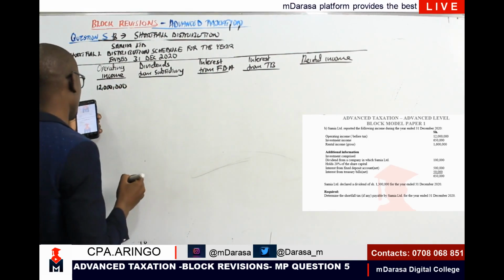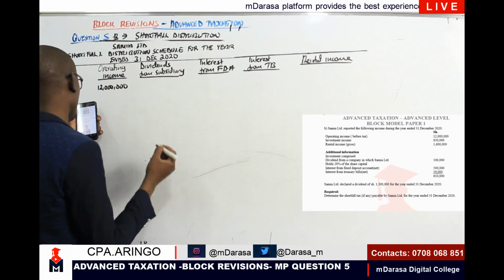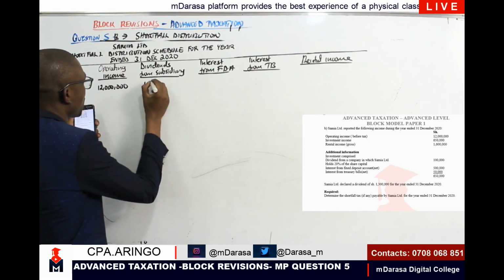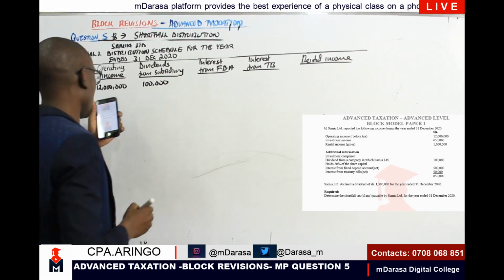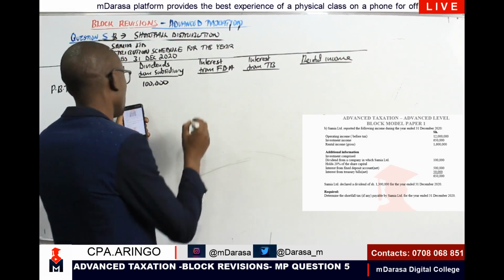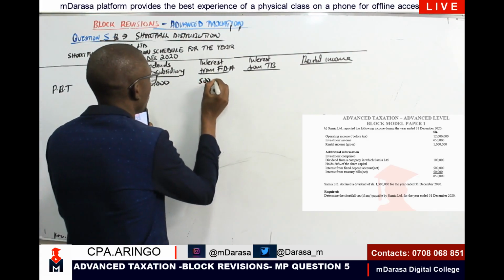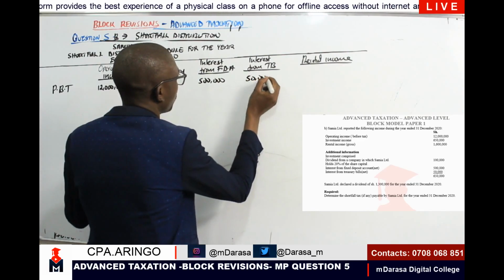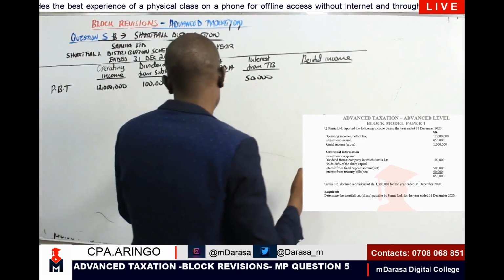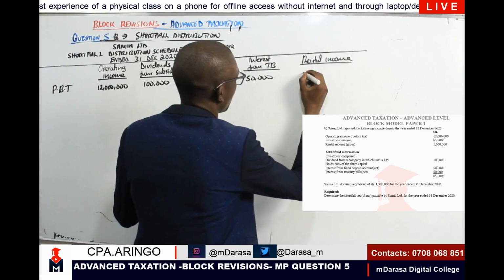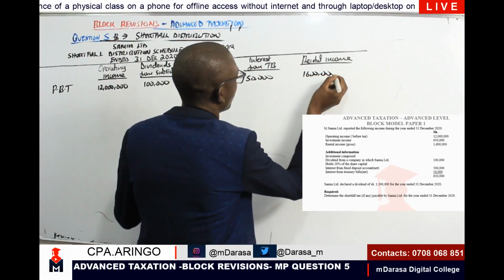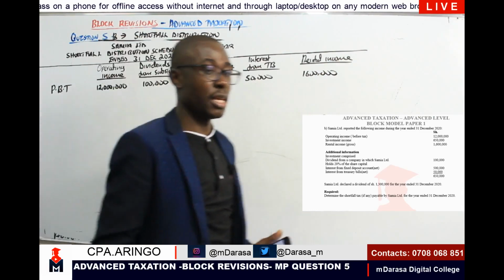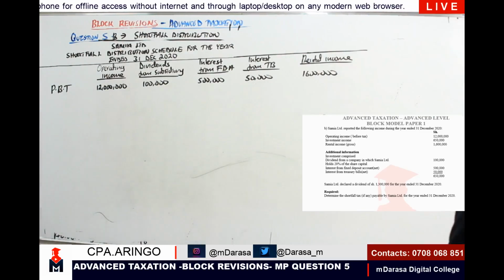Dividends from subsidiary, where I'm controlling more than 20%, I was given 100,000. Interest from fixed deposit account, I was given 500,000. Interest from treasury bills, I was given 50,000. And the rental income, I was given a figure of 1.6. So basically, these are the incomes that you are given in that context.